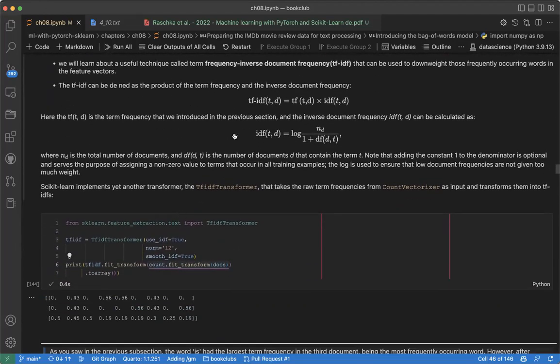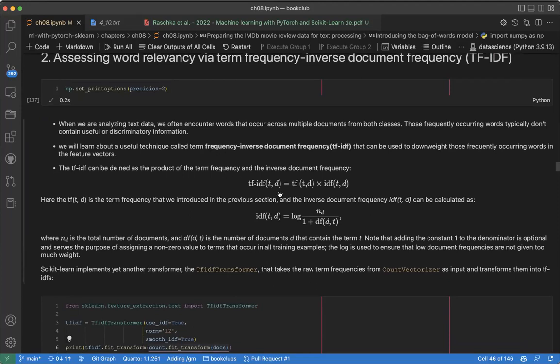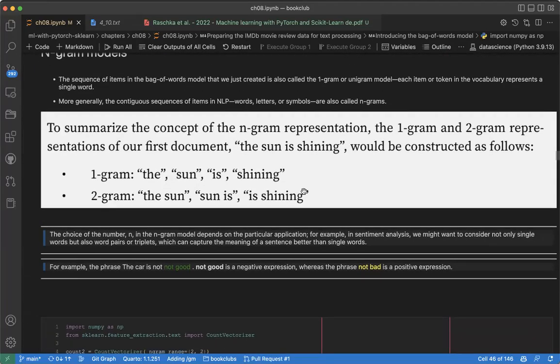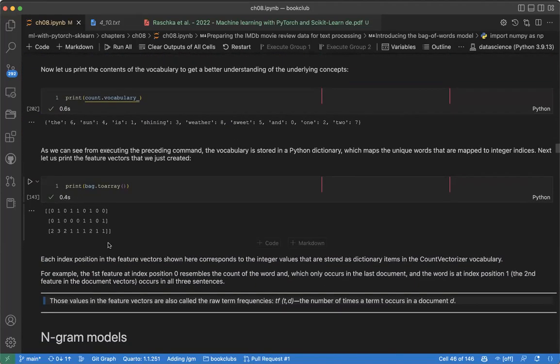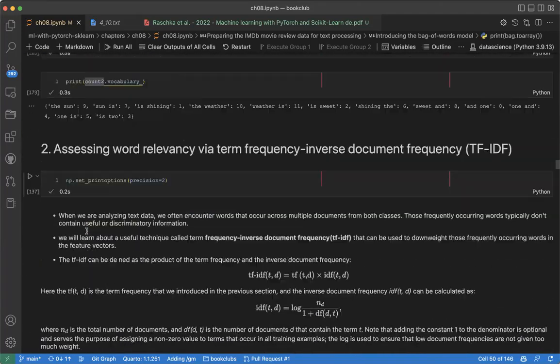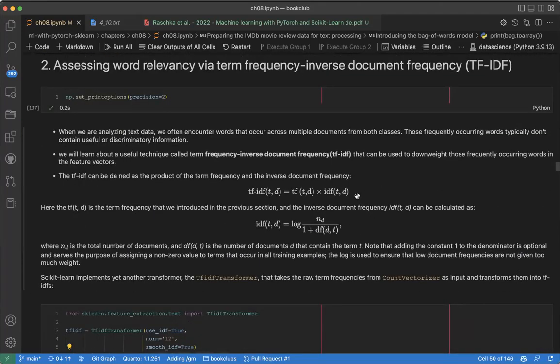I may not go further into the mathematics. TF-IDF of a given term and document is just the multiplication of term frequency, which is what we calculate here using CountVectorizer, times the IDF. CountVectorizer gives us term frequency because this is term frequency, the number of times each item occurs.